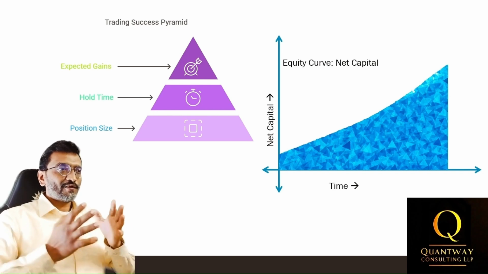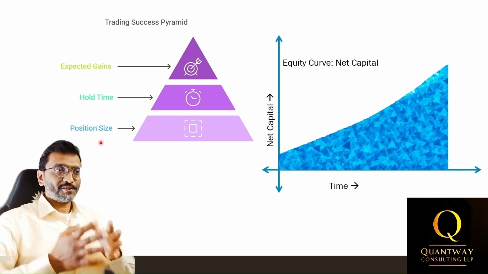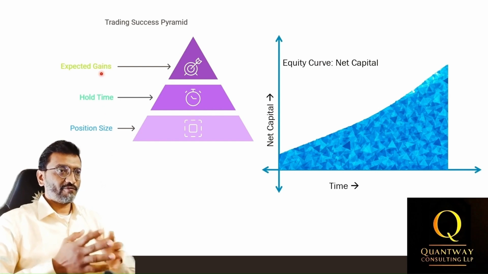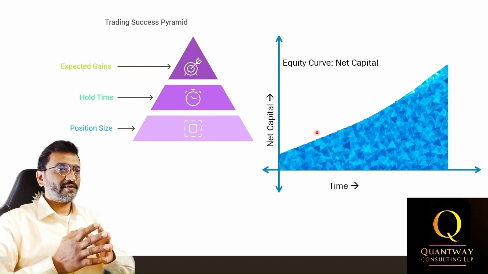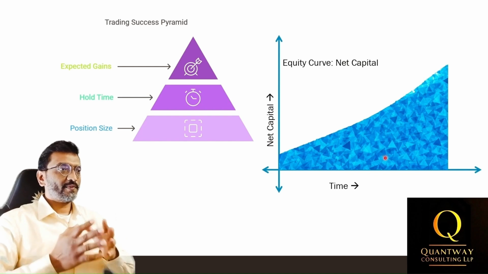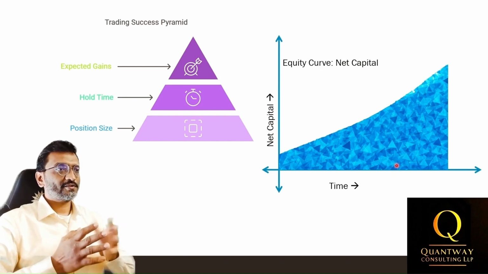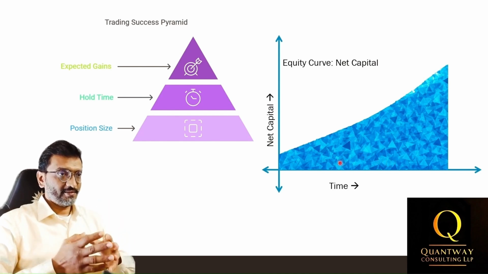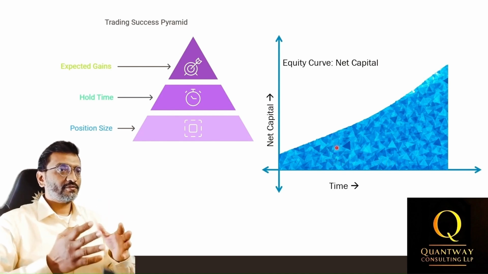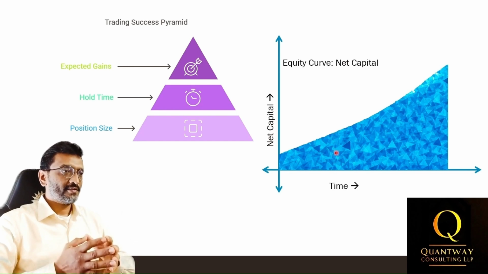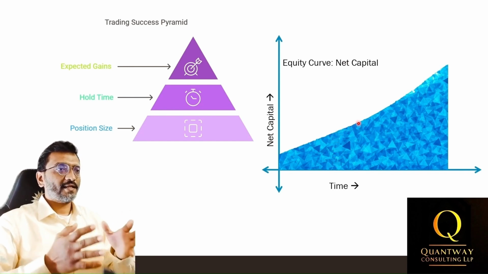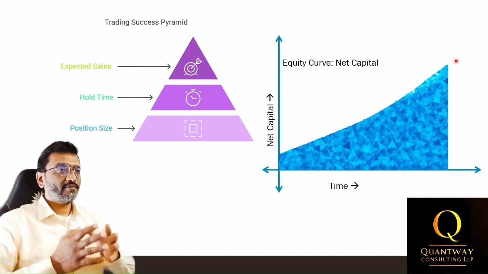Trading success revolves around 3 key parameters: the position size per trade, the time for gains, that is the hold time, and the amount of gains. Imagine this to be a triangle with the area of the triangle representing the gains, either loss or profit. If we deploy many such strategies simultaneously, it will lead to the generation of many such small triangles. Such small triangles collectively form the gains and the equity curve for your quantitative trading.